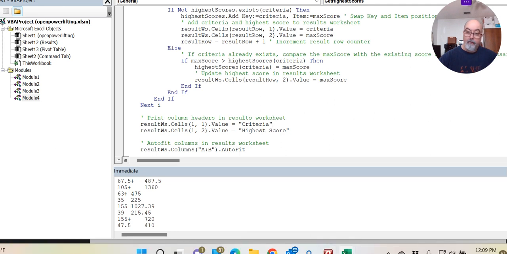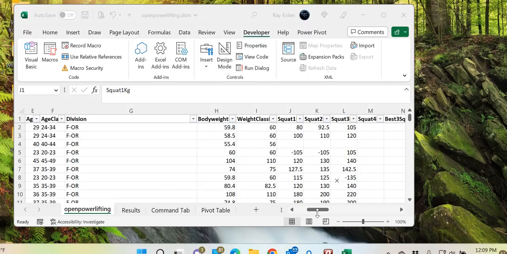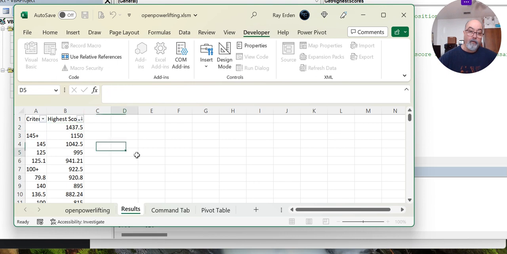and then I want to get back to Excel now. And it created this results worksheet or tab that I was showing you at the beginning of this recording. And I was looking at it, and okay, so by weight class it is showing numbers.